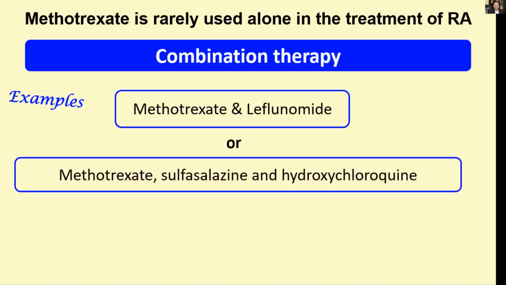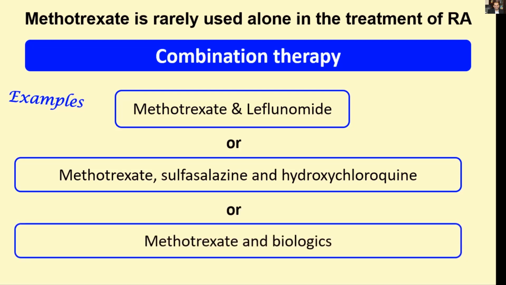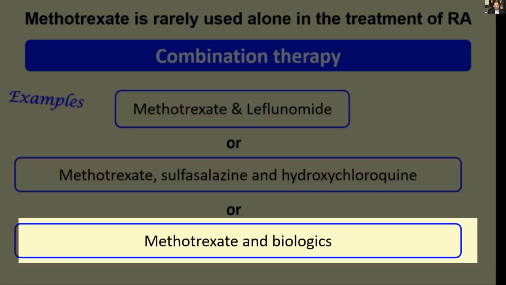Alternatively, triple therapy such as methotrexate, sulfasalazine, and hydroxychloroquine can be tried. Methotrexate could also be used with biologics. This combination induces the best radiological results and is well tolerated by the patients.